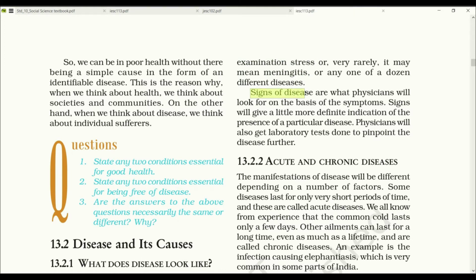Signs of disease are what physicians will look for on the basis of the symptoms. Signs will give a little more definite indication of the presence of a particular disease. Physicians will also get laboratory tests done to pinpoint the disease further.